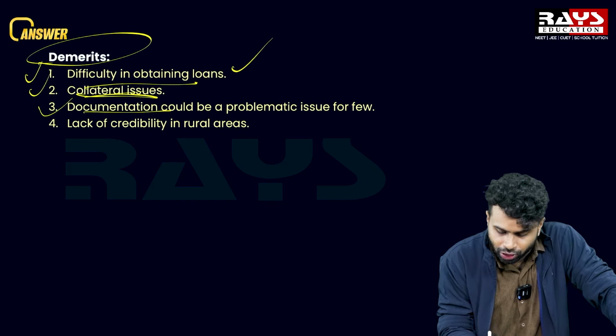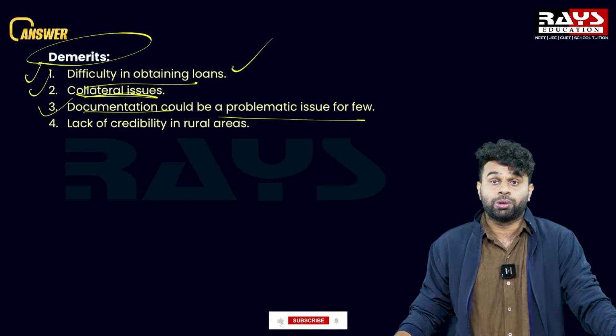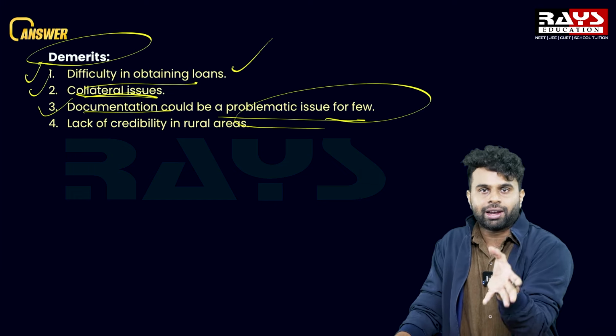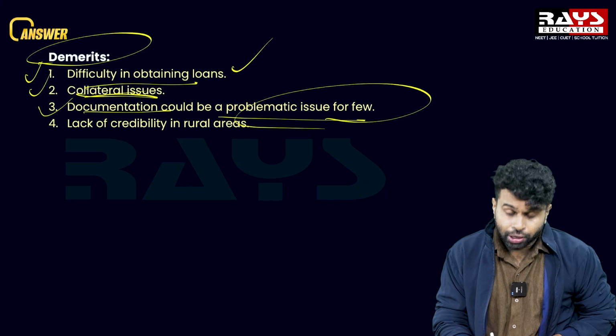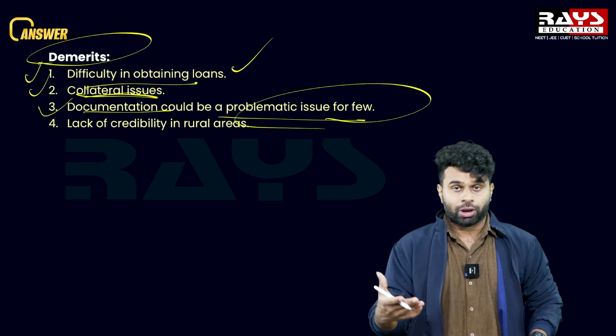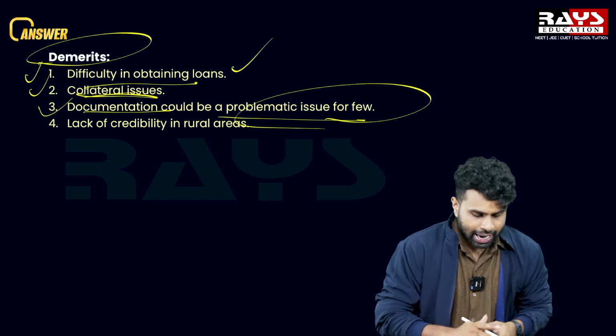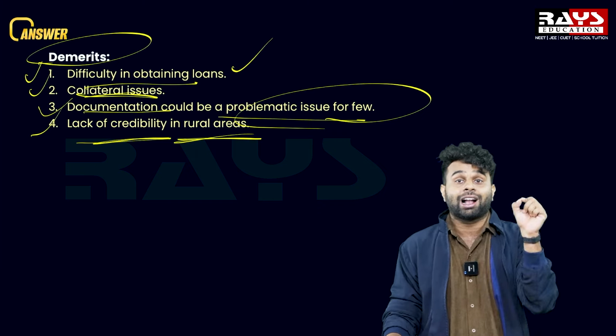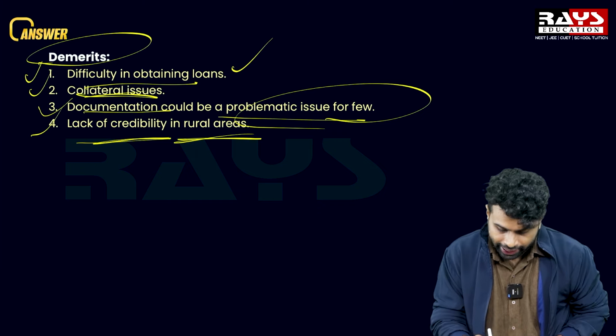And the third point is, documentation could be a problematic issue for few, because most of the rural people are illiterate in North India and all. So documentation purpose or documentation process is very tough for them. And the fourth point is, lack of credibility in rural areas.